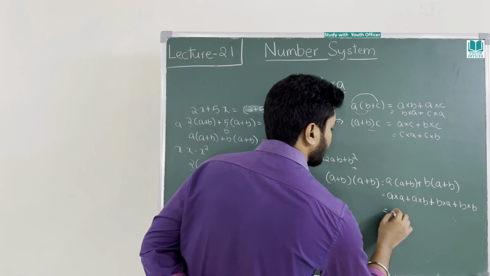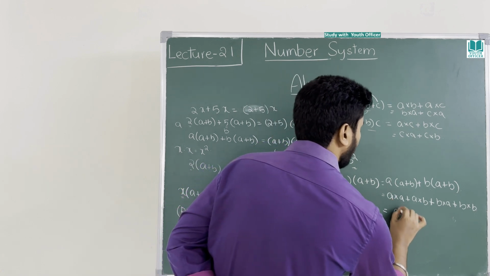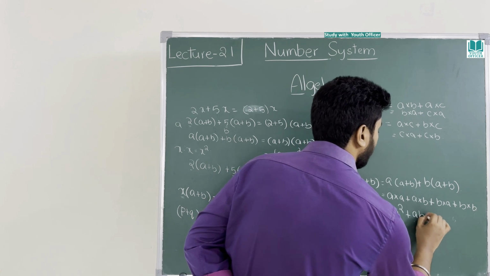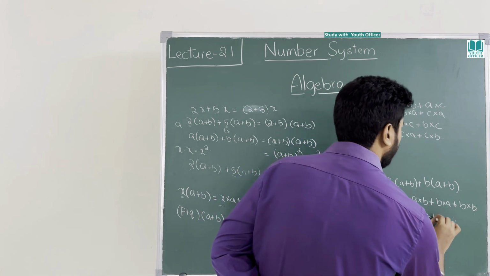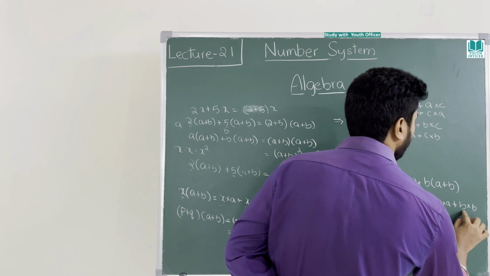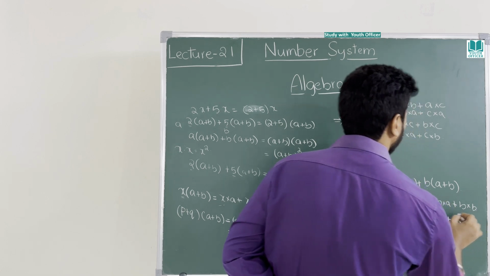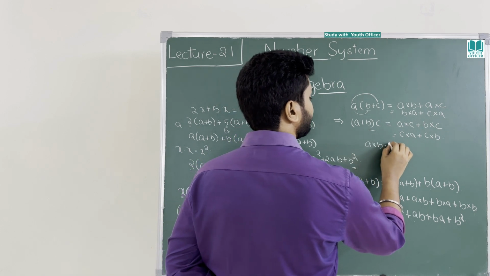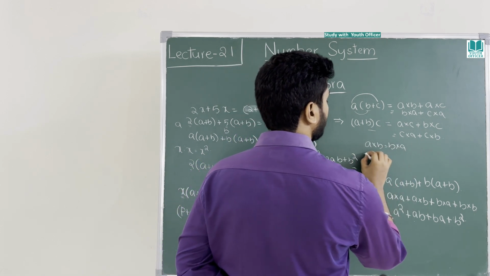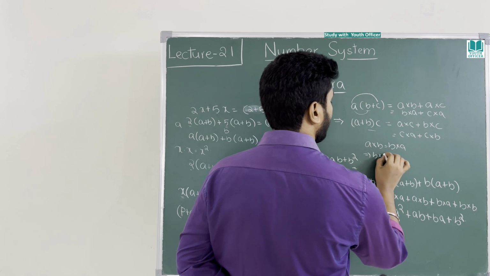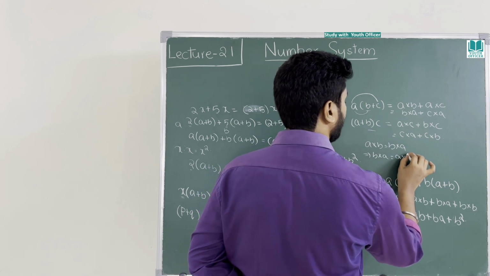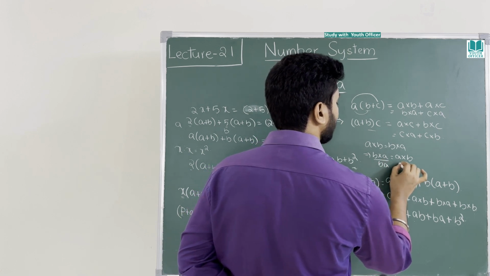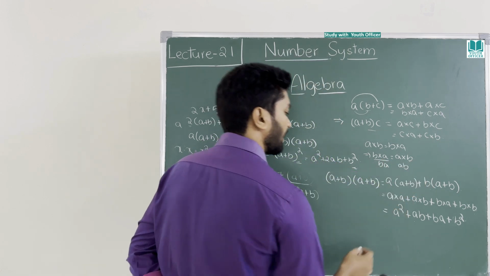I told you a into a is a square plus a into b is ab plus b into a is ba plus b into b is b square. But I told you a into b can be written as b into a. Similarly, b into a can be written as a into b. That means ba can be written as ab.